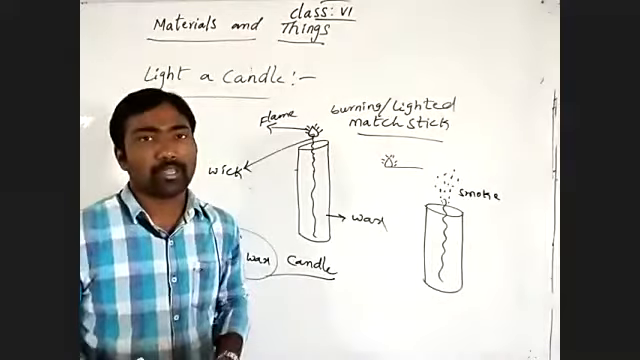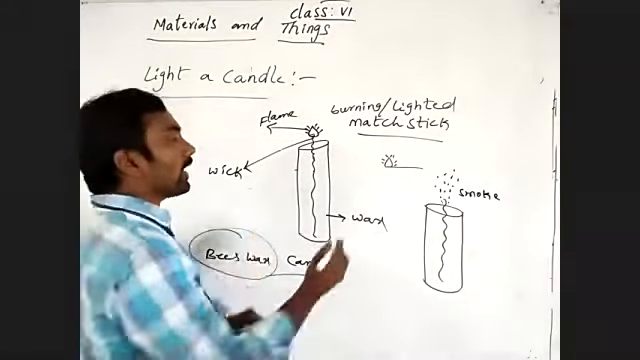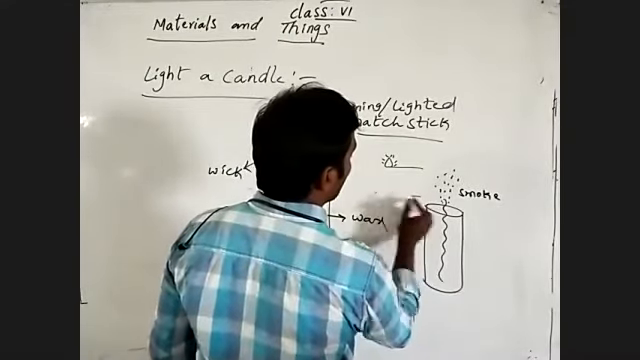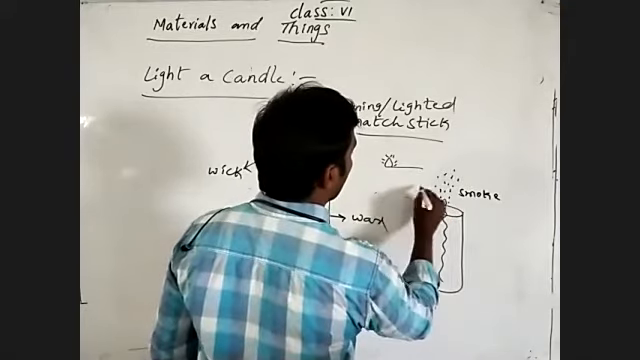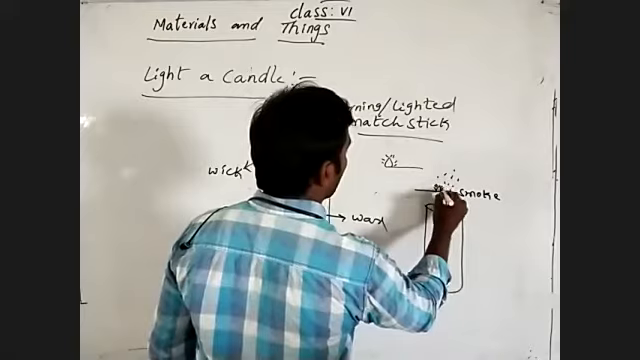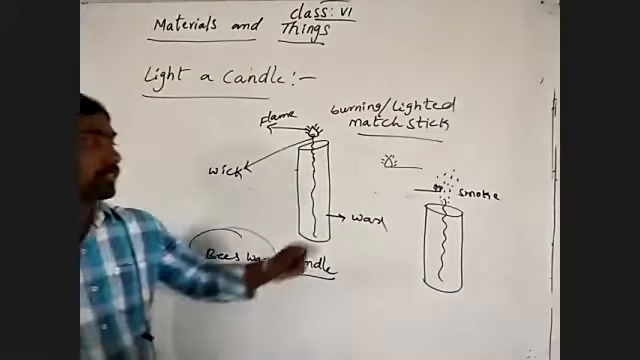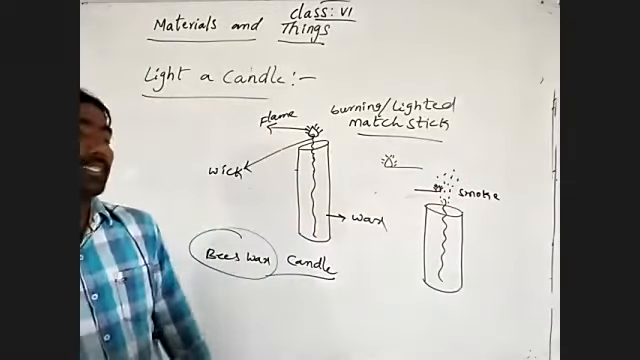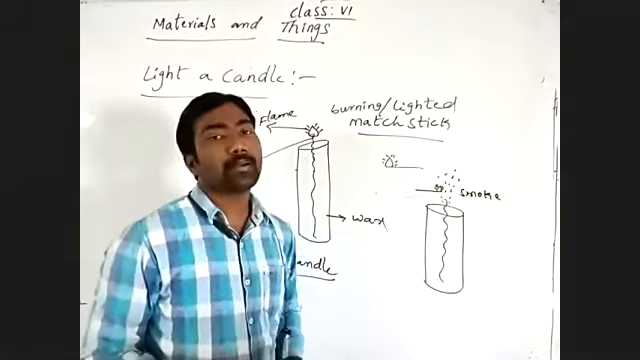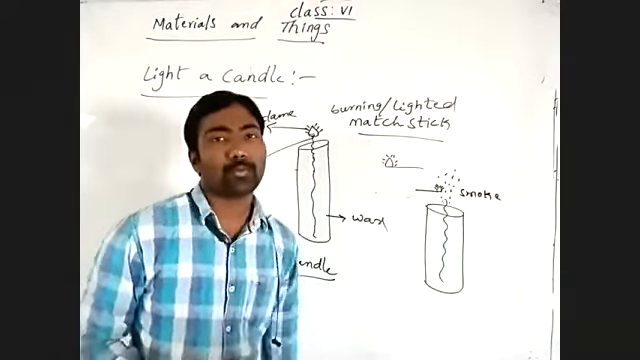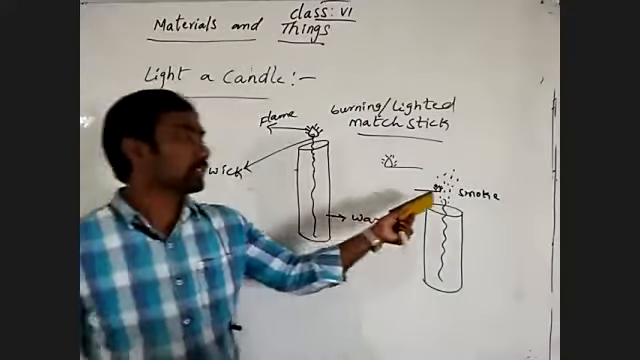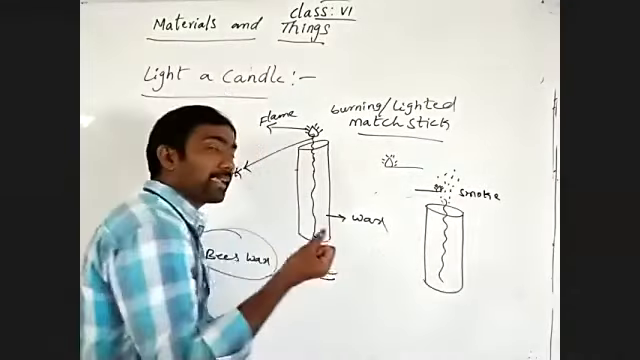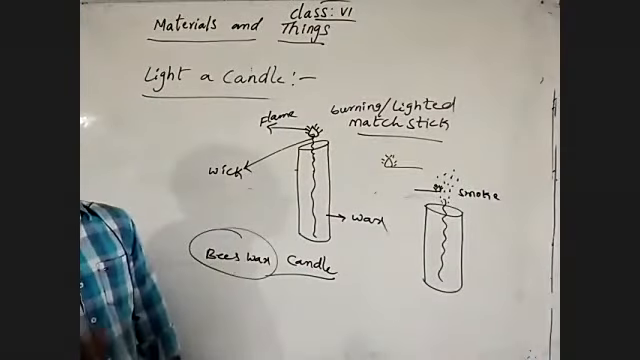You may observe clearly. When the smoke is coming, if you bring one more lighted matchstick into the smoke, not in contact with the wick, we are not placing it in contact with the wick, we are placing it into the smoke. By placing the lighted matchstick into the smoke of the candle which is coming from the wick, we observe the wick catches fire again. It starts to burn again.